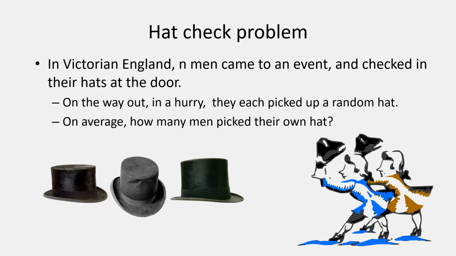So now let's get back to solving the hat check problem. Just to remind you, the problem was like this. N men left their hats, very similar looking hats, at the door when they came to an event. They were rushing out. Each of them grabbed a random hat. They all look very similar, hard to tell which one is which. So on average, how many men would have picked their own hat if this is what they were doing?